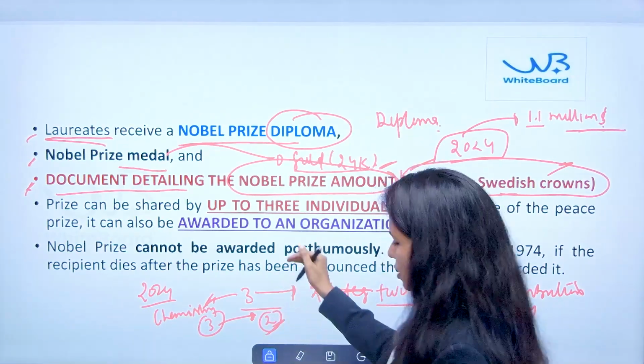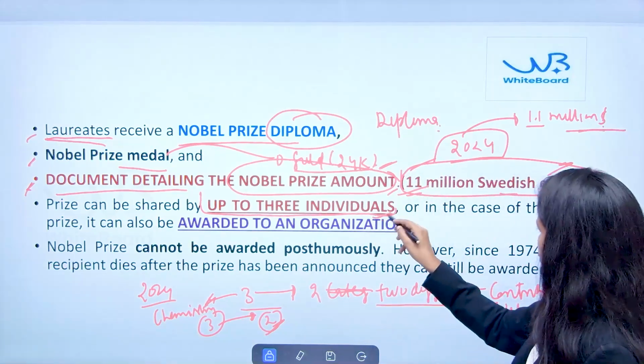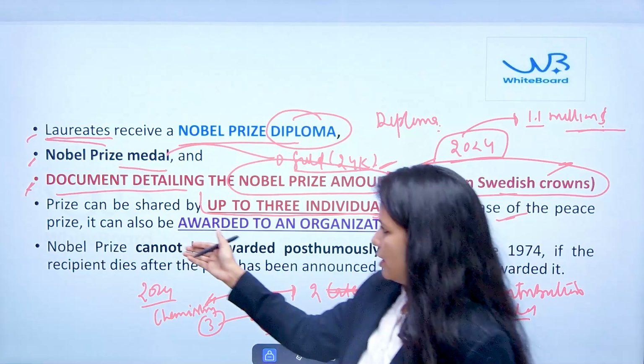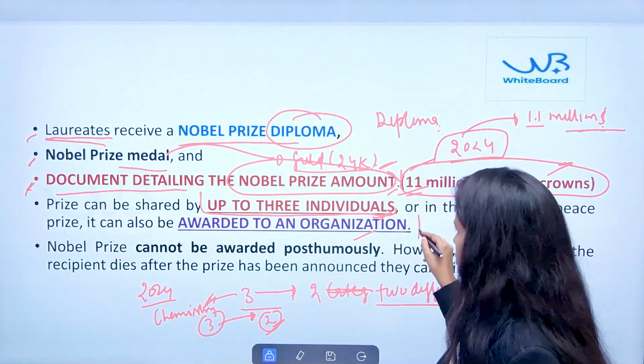That is also written in his will, that the prize can be shared by up to 3 individuals, not more than this. For the Peace Prize, I have told you that it can be awarded to an institution or organization as well, along with individuals.